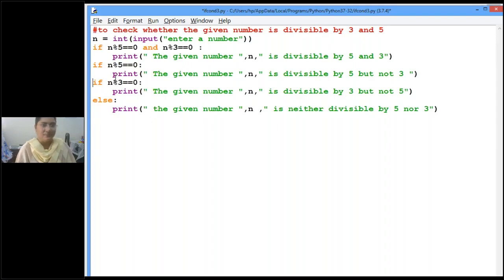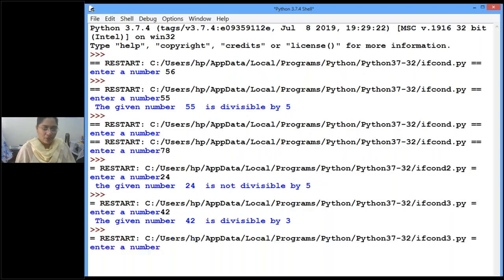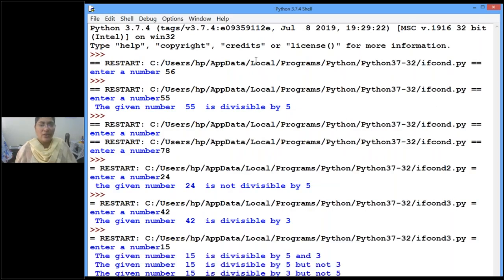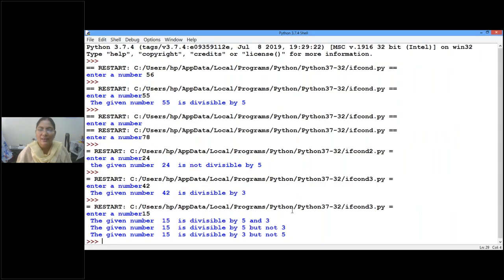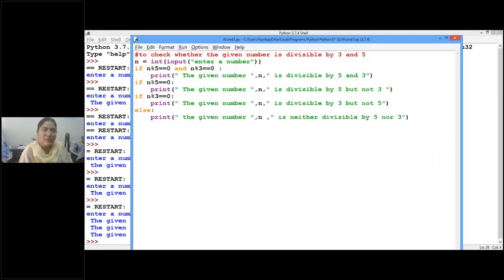See, let's execute and see. If the number is 15, what is the result? See, it is divisible by 5 and 3. It is divisible by 5 but not 3. It is divisible by 3 but not 5. All these things are coming. Why? What is the mistake we have committed here? We are thinking our coding is correct, but what is the mistake here? There is a small logical error here. That is, if the first condition failed, then only do this. Isn't it? So in that case, we should use elif.